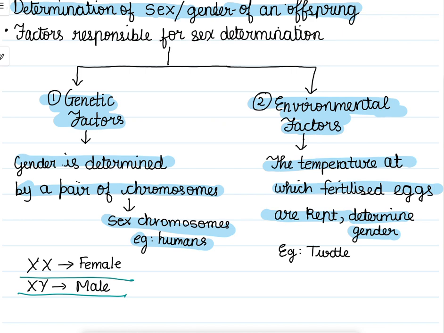We now move on to the second type of factor, which is the environmental factor. Here, the temperature at which fertilized eggs are kept determines the gender. Example is turtle. In case of turtle, the higher the eggs are placed in the soil, the higher will be the temperature. Therefore, there are higher chances of becoming a female. Whereas, in case of turtle male, it is determined by how low the egg is placed in the soil and how low the temperature is, which determines whether the turtle will be a male.